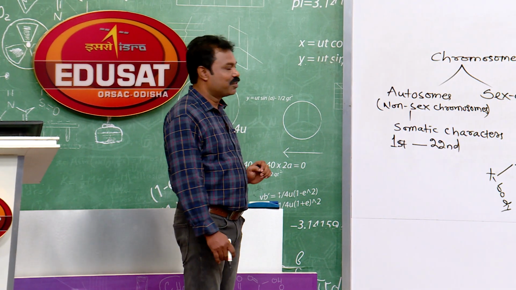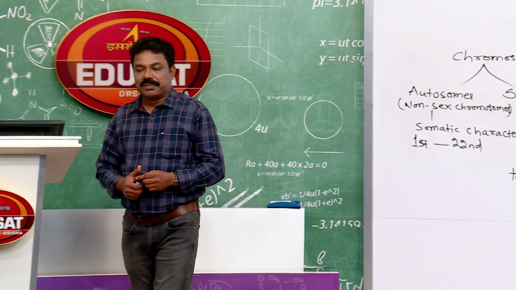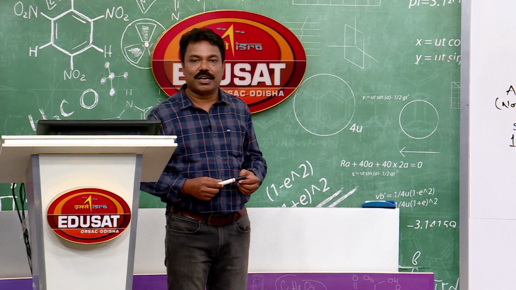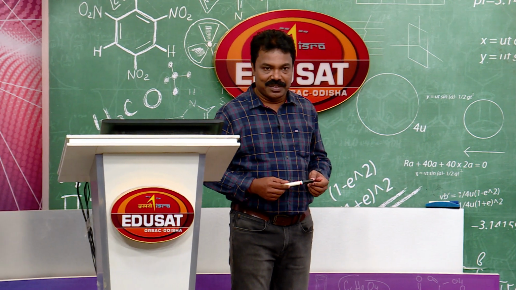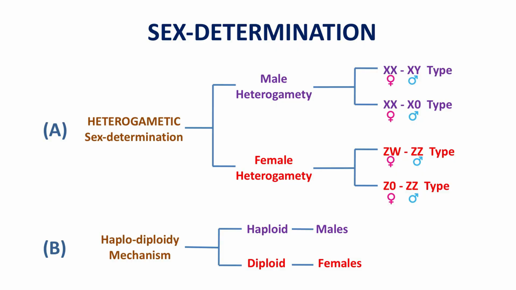Now, we shall discuss the chromosomal basis of sex determination and a unique variant of it, that is haplodiploidy mechanism, under two headings. First, the heterogametic sex determination and unique mechanism, that is haplodiploidy. What is heterogametic sex determination? Heterogametic. Hetero means what? Different.